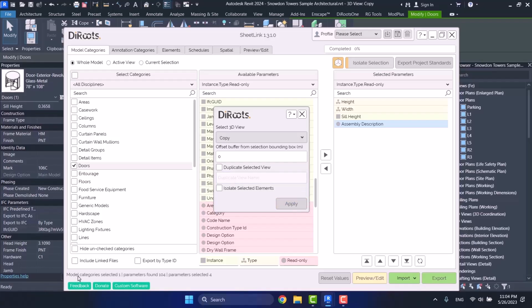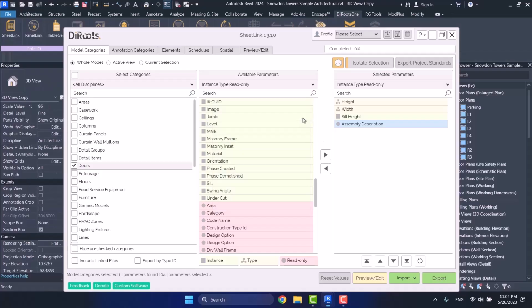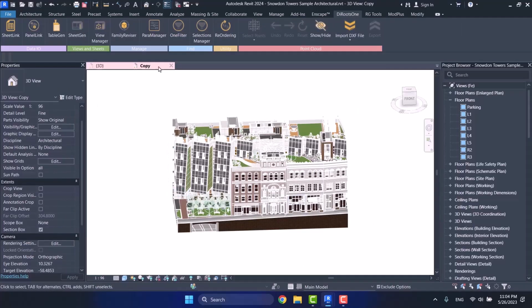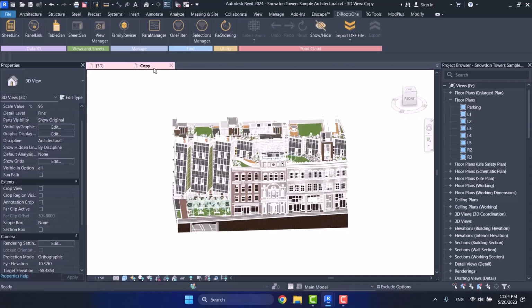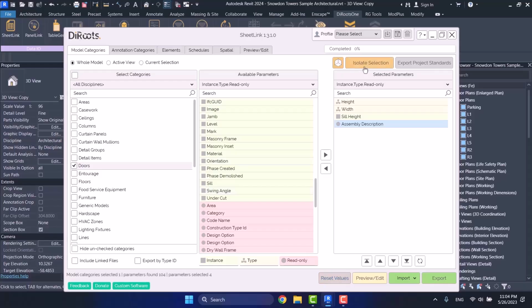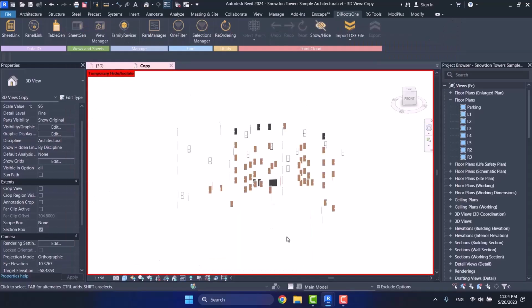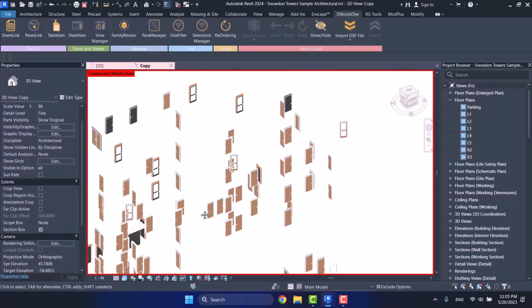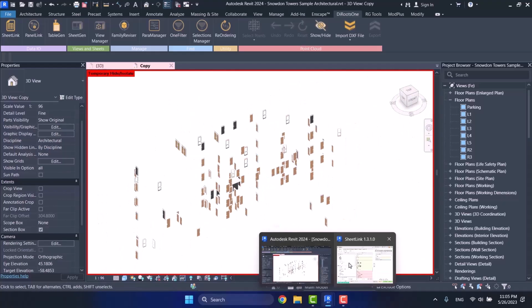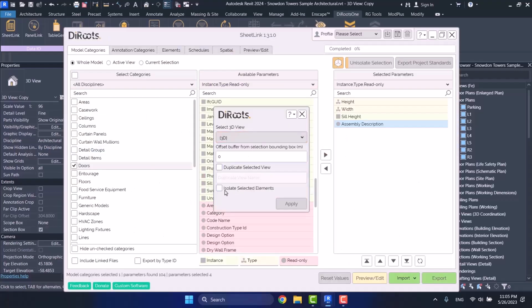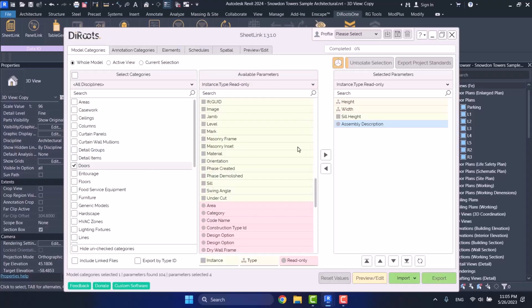Alright, I come here and as you see, it has created a 3D view for me. This was my whole project, and after this section box, I only have this part. So maybe this is not really useful just for the doors. So here you can come and choose isolate selections. And as you see, all the doors that had those parameters are isolated, and you can see them separately. So before creating that 3D, you can turn this on so that it will isolate them for you. So you can choose these options as well.